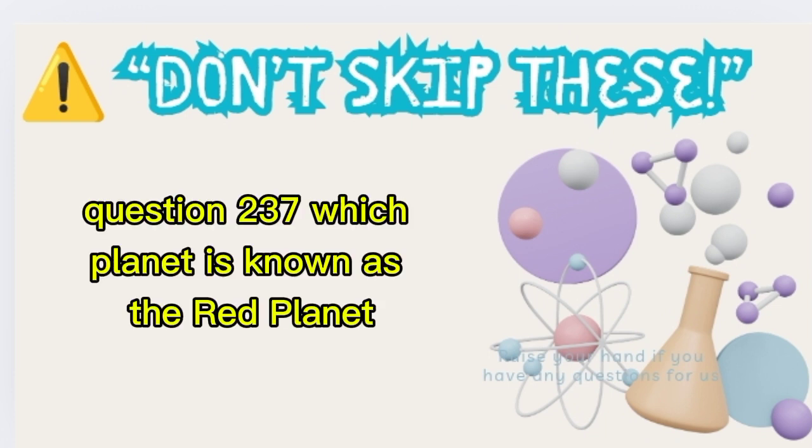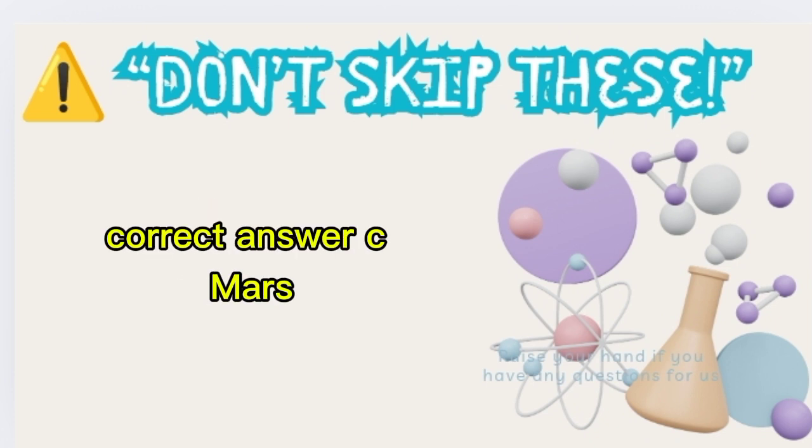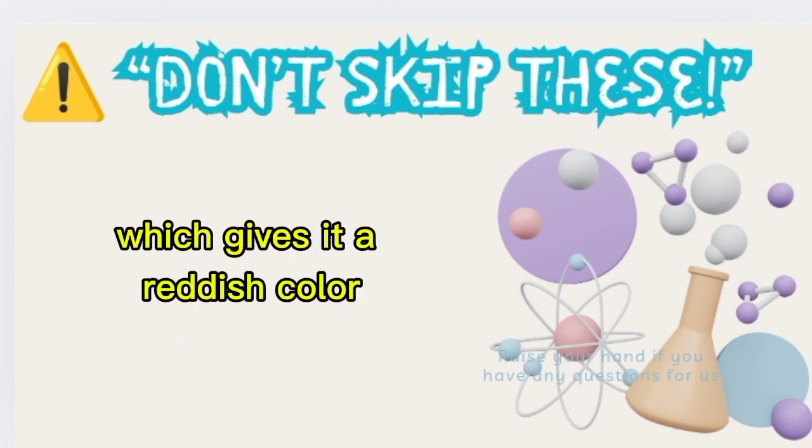Question 237. Which planet is known as the red planet? A. Jupiter, B. Venus, C. Mars. Correct answer, C. Mars. Explanation. Mars is called the red planet because of its iron oxide-rich soil, which gives it a reddish color.